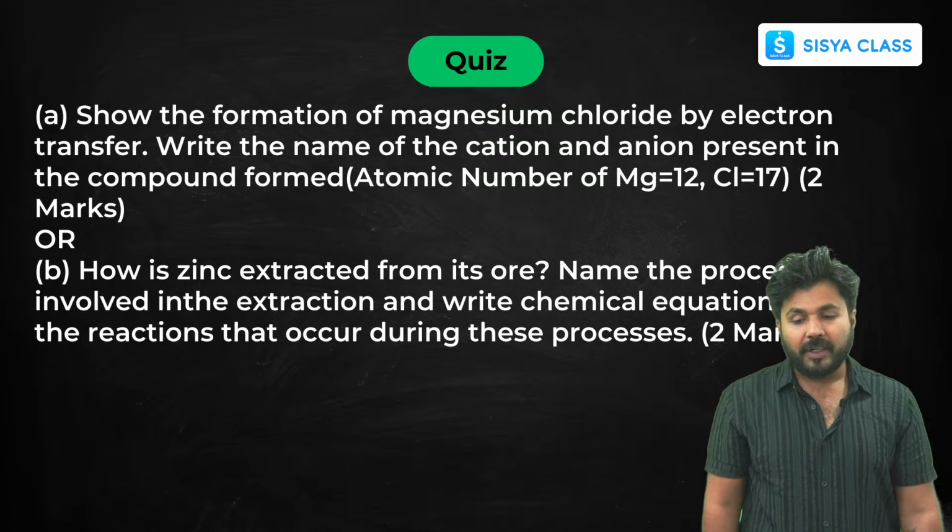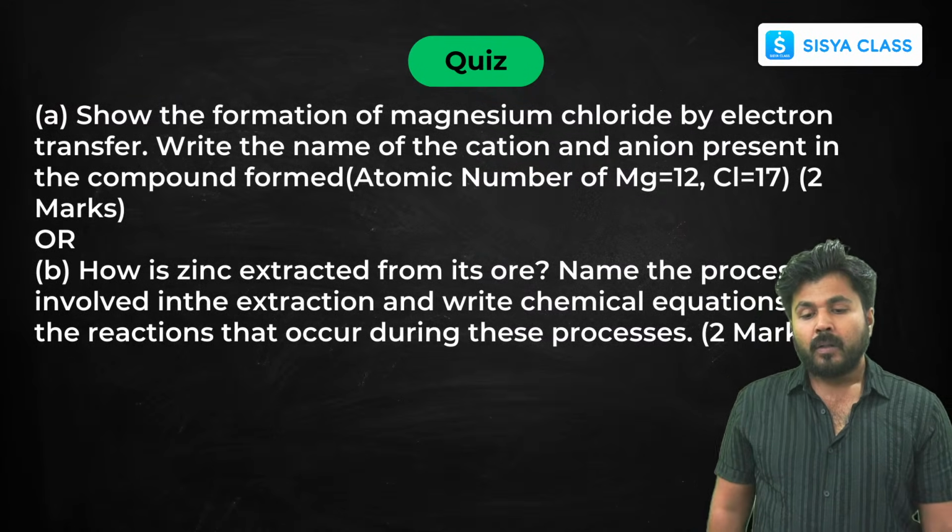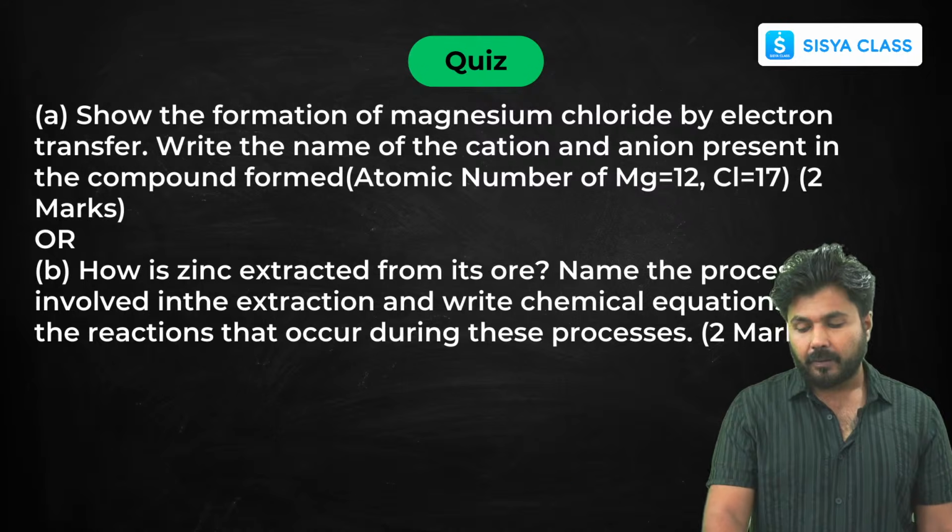Now show the formation of magnesium chloride.